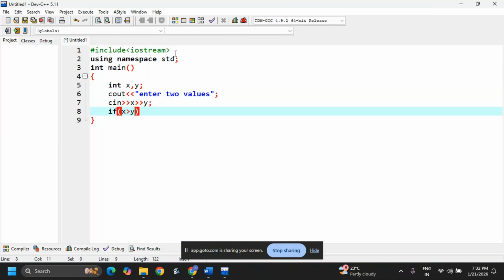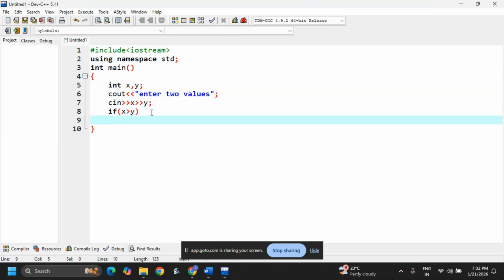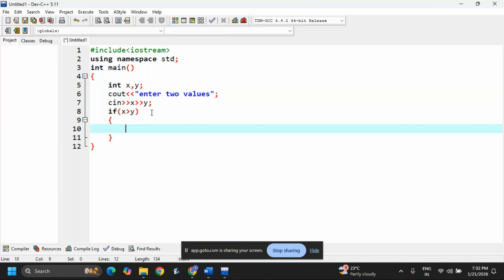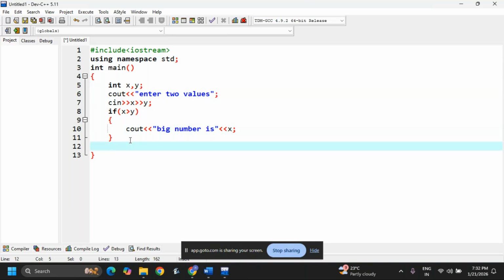Then directly I'm opening the block: cout big number is, then x, semicolon. Now I'm writing the return statement here. Is return compulsory? No need, but it's a coding standard we should follow.